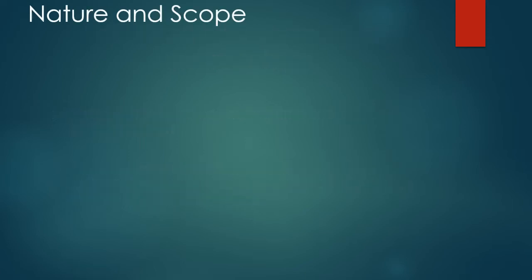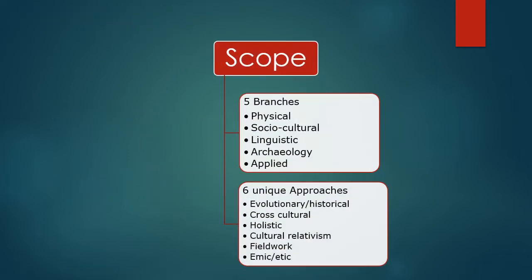So now we deal with the nature and scope of anthropology. In anthropology, there are 5 branches and 6 unique approaches that are the hallmarks of anthropology and comprise its scope. The 5 branches are physical anthropology, sociocultural anthropology, linguistic anthropology, archaeology, and applied anthropology. And the 6 unique approaches are the evolutionary approach, the historical approach, the cross-cultural approach, the holistic approach, then cultural relativism, fieldwork, and emic-etic. So let us discuss these themes in a broader way.